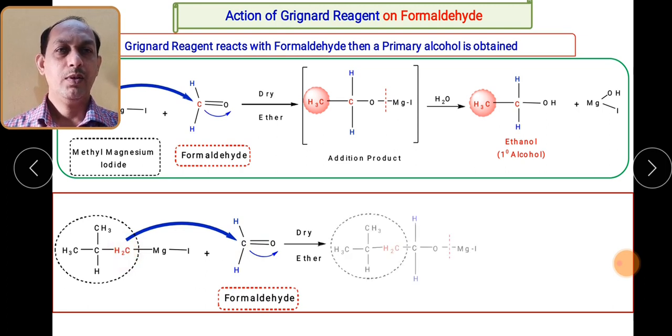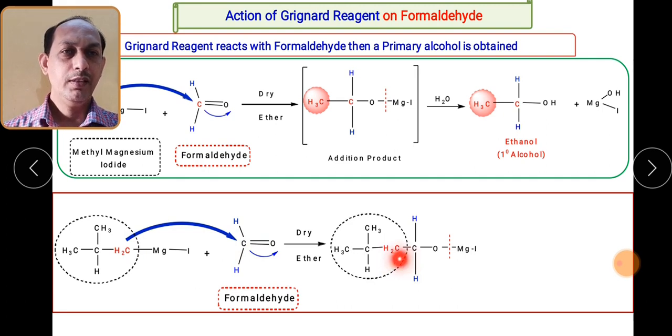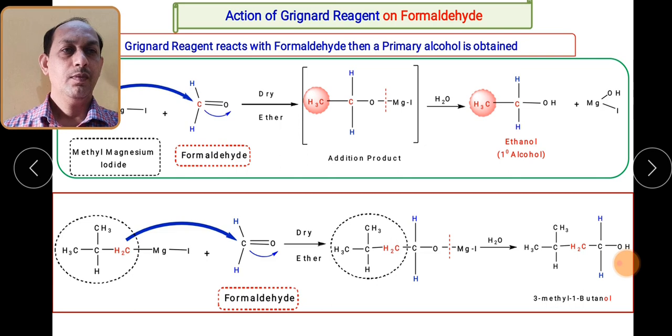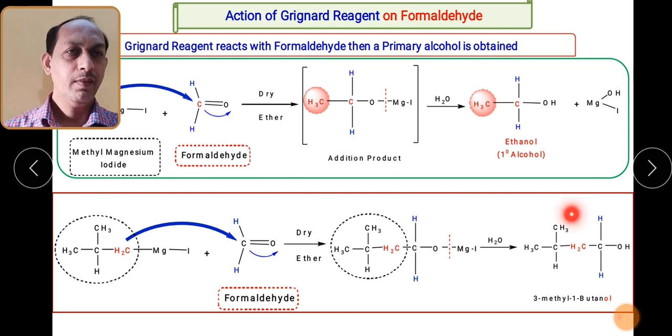So let us see what addition product will form. Here you can see, this is a newly formed carbon-carbon bond, and this addition product then will undergo hydrolysis, forming 3-methyl-1-butanol. Here you can see this particular part, the dotted circles, is coming from the Grignard reagent, and again the blue color protons are coming from the formaldehyde.